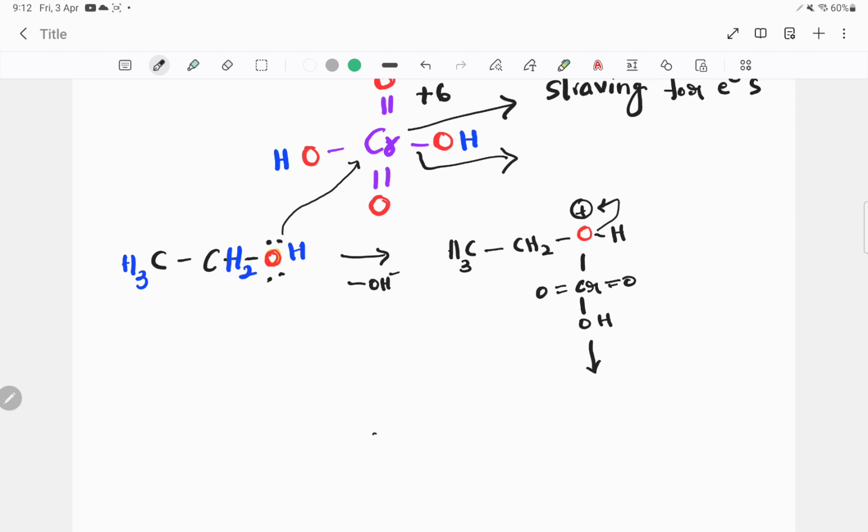So what happens here? Alcohol reacts with chromic acid and forms chromate ester.